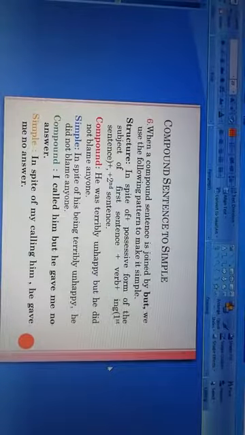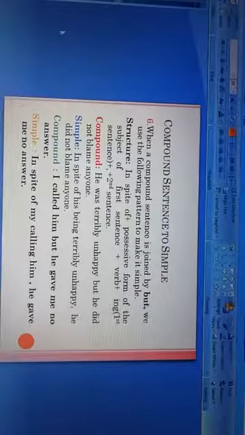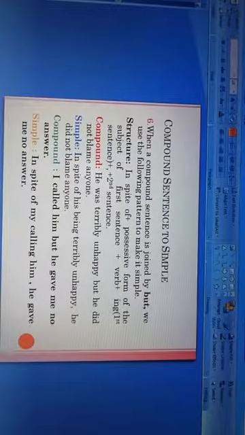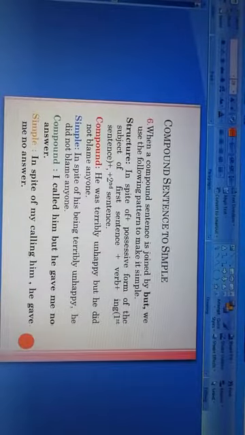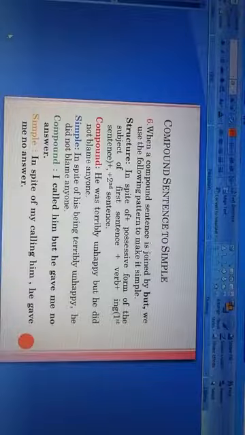First of all, we will write in spite of, and then we use the possessive form, that is his, of the subject. Here he is the subject, and then being, that is verb plus ing, and the remaining part, that is terribly unhappy, then we put a comma, and then we will write the second sentence, that is he did not blame anyone.